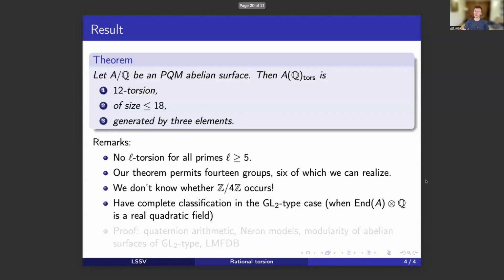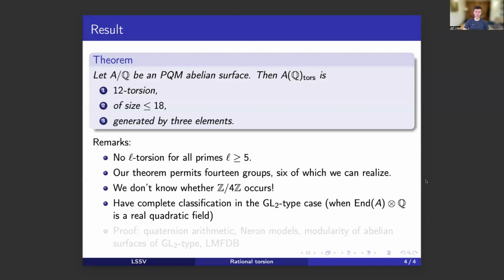On the other hand, we do have a complete classification when we impose additional conditions on A, namely when a part of the endomorphism algebra is defined over Q, so when the endomorphism ring over Q is an order in a real quadratic field. In that case, we can use additional arguments using modularity, for example, to constrain this case more and have a complete classification. Okay, so that's the theorem.